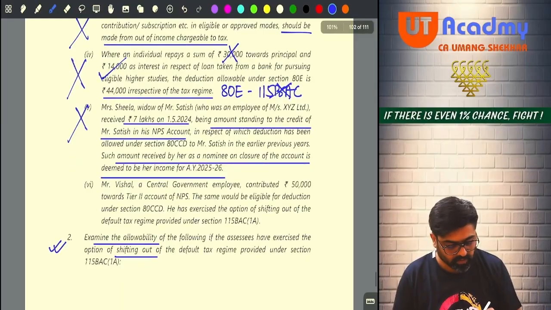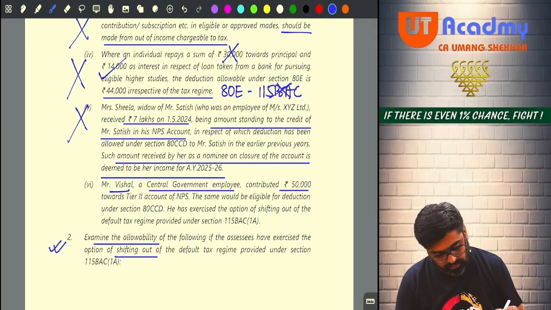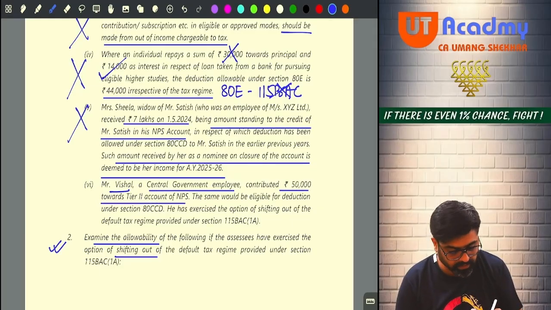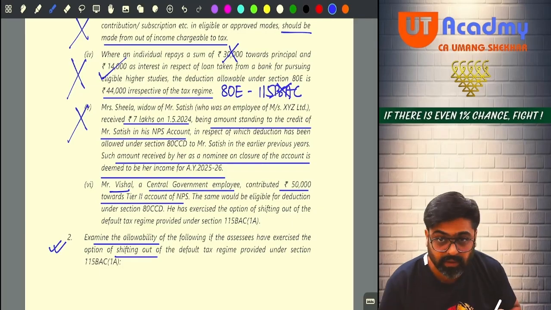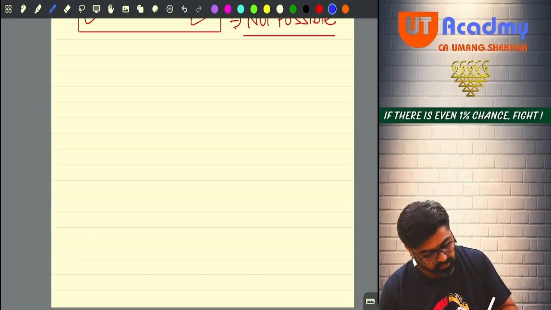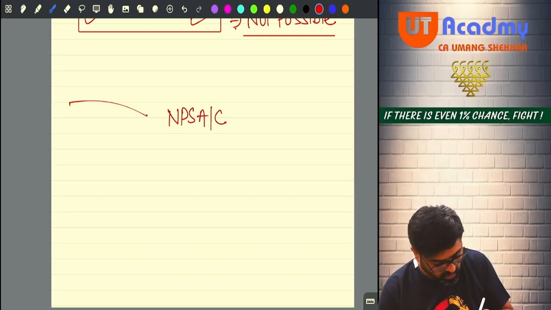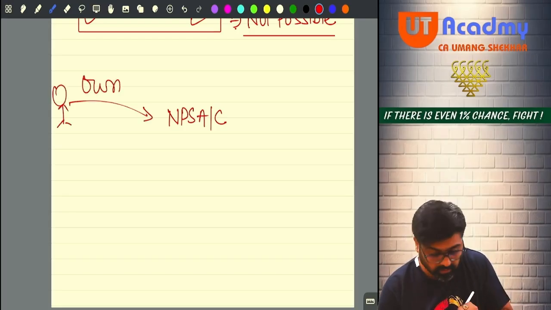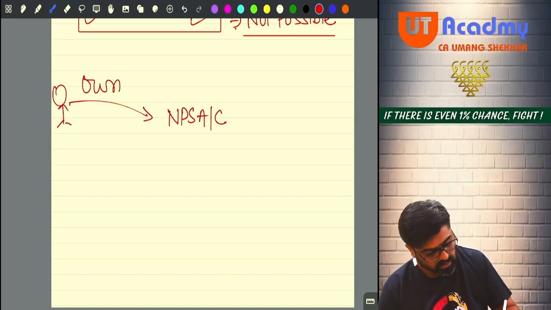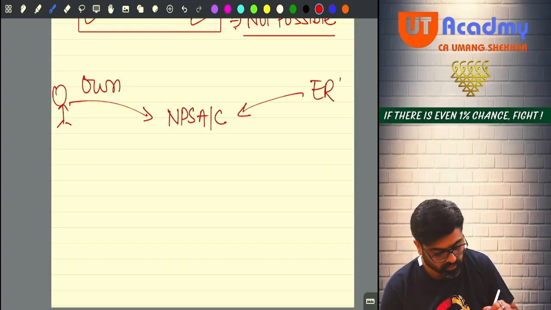Next one. Vishal, a central government employee, contributed 50,000 towards tier 2 account of NPS. See, yesterday only we did 80CCD. This is your NPS account, no? Here you also contribute, own contribution is done. The employee's own contribution, the assessee's own contribution, is done. Your employer also contributes. Yes or no?